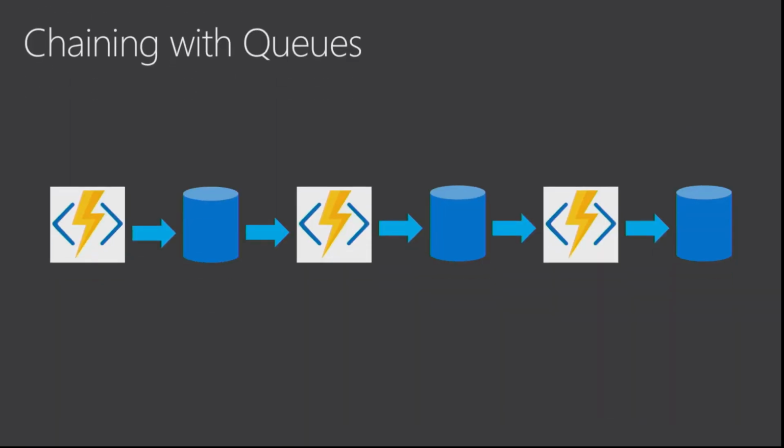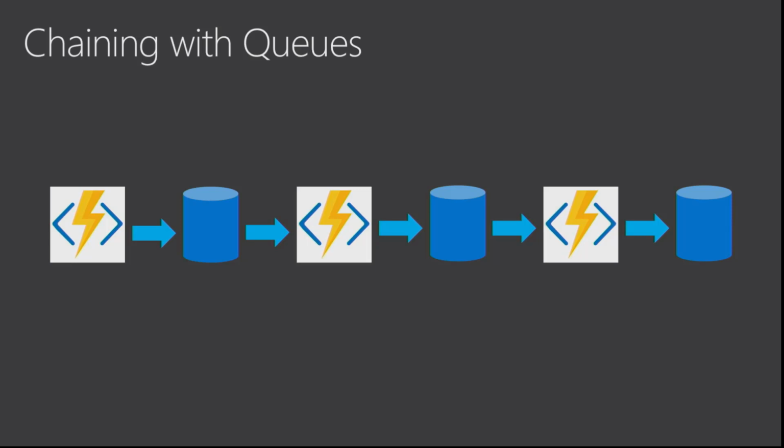So the simplest way to achieve this in a serverless architecture is to use a queue-based chaining system. We have our first function that executes, and it does its little bit of processing and drops a message in a queue. Then that queue is being subscribed to by the next step in the process. It picks it up and goes, oh, I need to do my bit of processing. It does its processing, drops its message in the queue when it's completed, and so on and so forth. And all of a sudden, you've got maybe 5 of these that execute in a sequence to the end of the processing execution. And that works really well because now I can observe the entire collection.